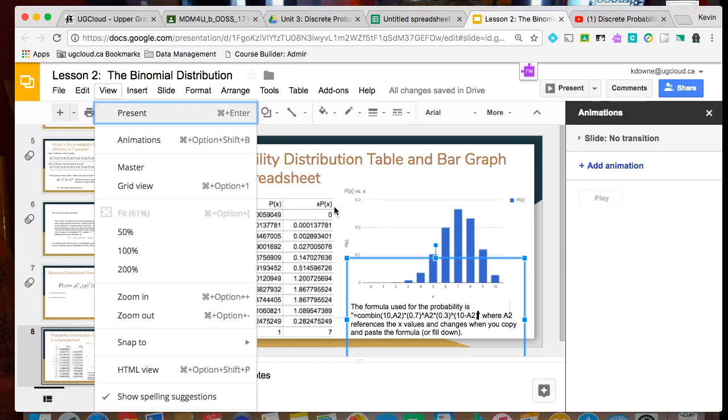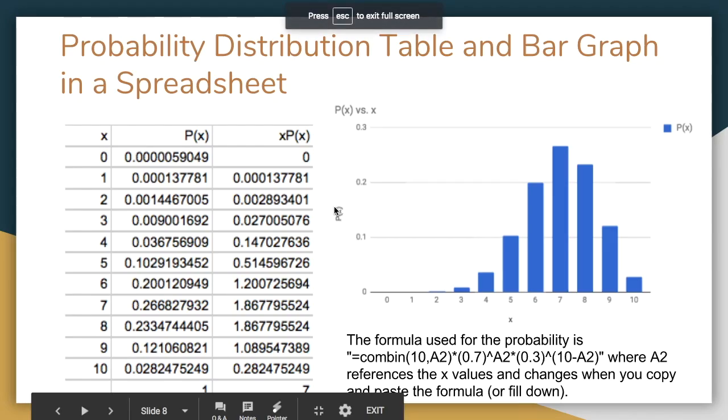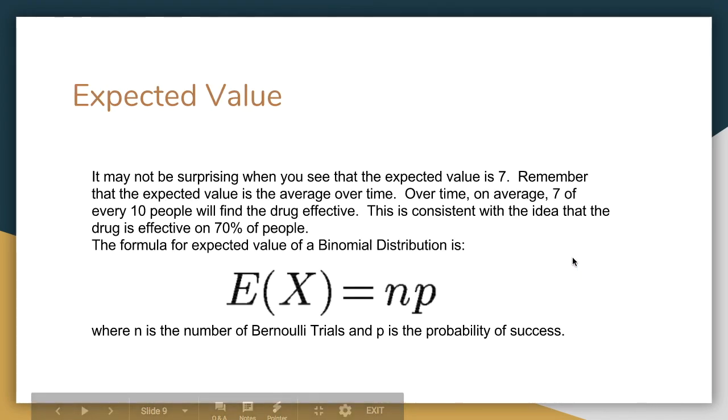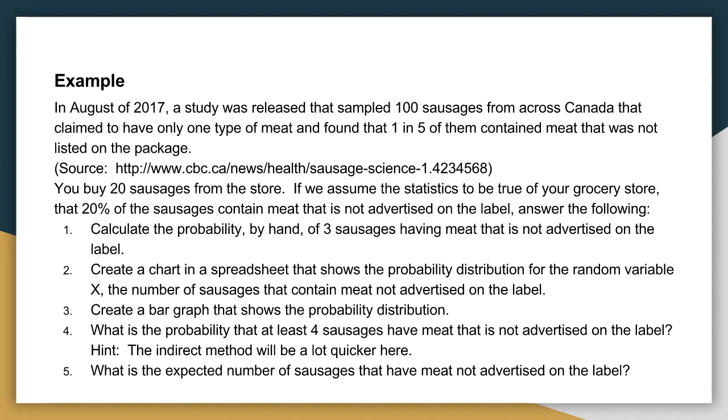So back to the lesson, you can see those tables of values here. The expected value formula, you actually might have realized that if you know it's a binomial, you can just multiply the 10 times the 0.7, and you get that it's effective on 7 people. And if you think about average, that kind of makes sense.